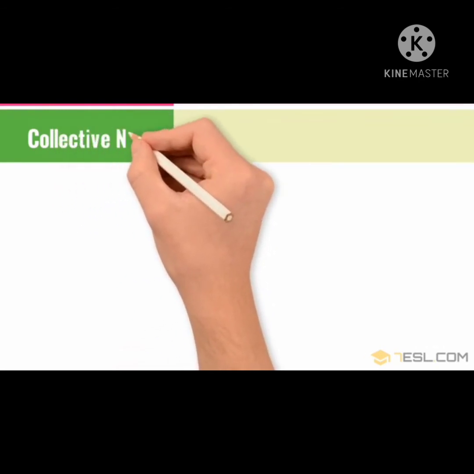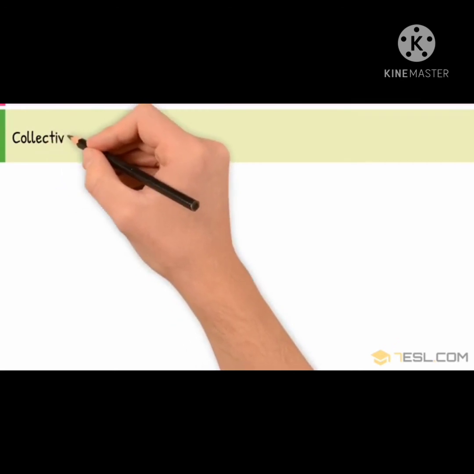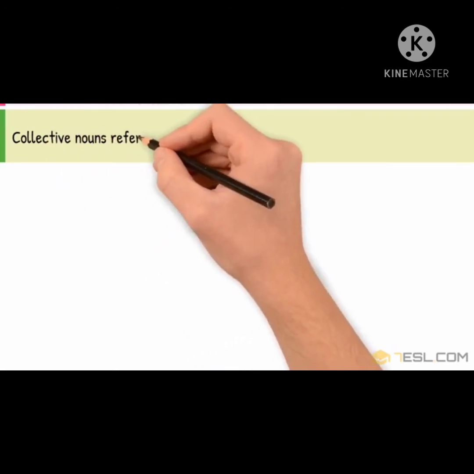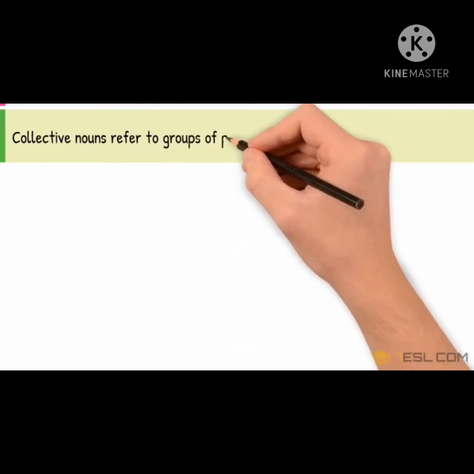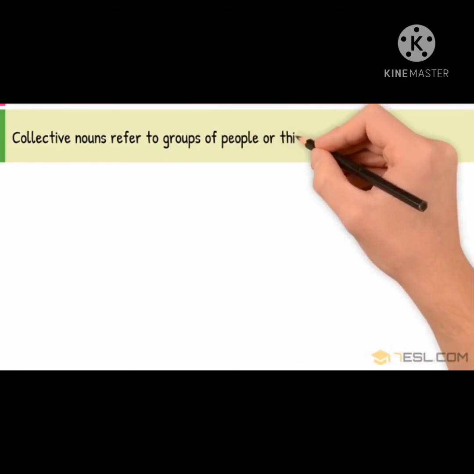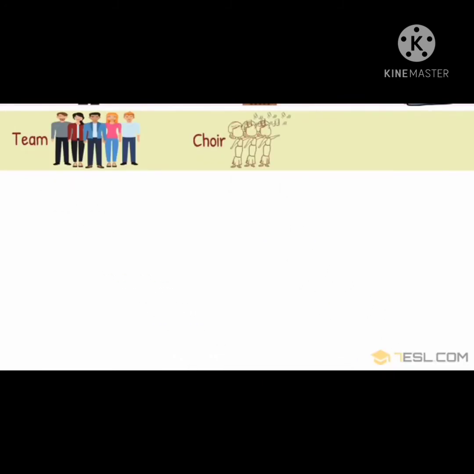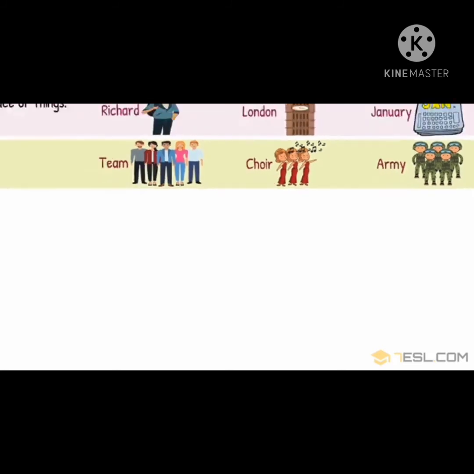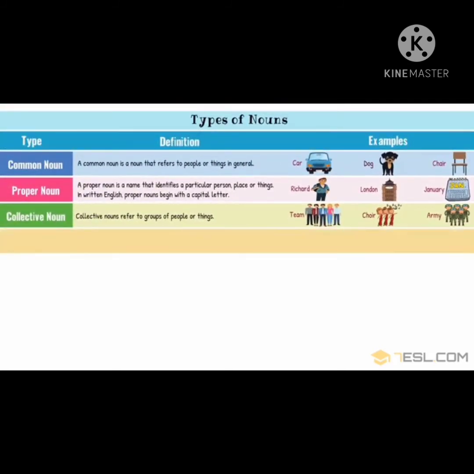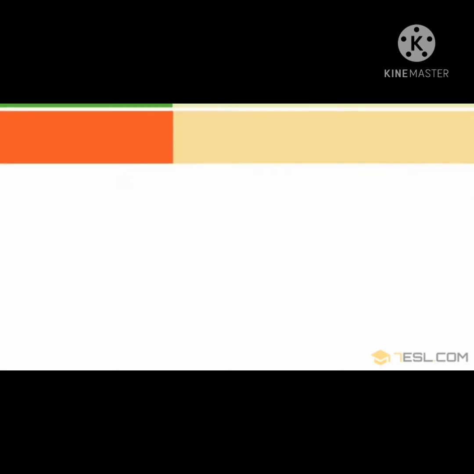Next is collective noun. Collective nouns refer to groups of people or things. Means when we are talking about a group of people, when we are referring to group, team, choir and army, it is not only a single person, place or thing. We are referring to a group of people or things.